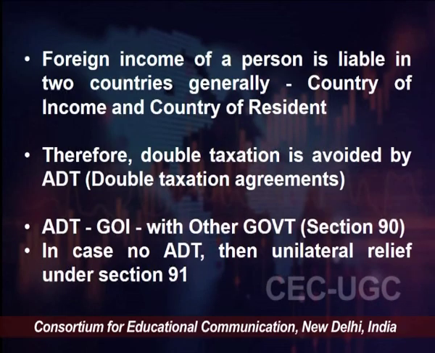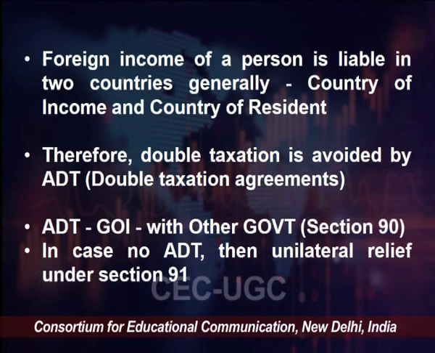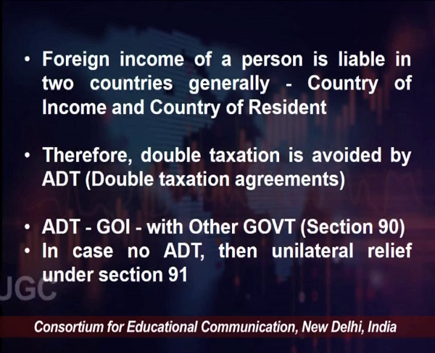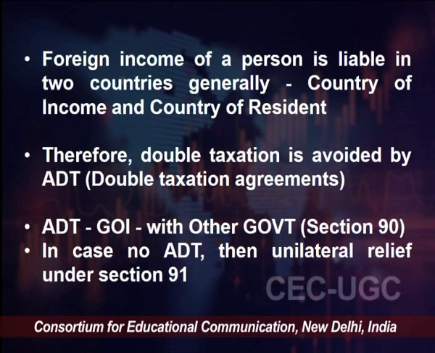So, foreign income of a person is liable in two countries, and those countries will be the country of income, which will be your foreign country, and the country of residence. As an example, Mr. X will be having income that has arisen, let us suppose, from Japan, right.